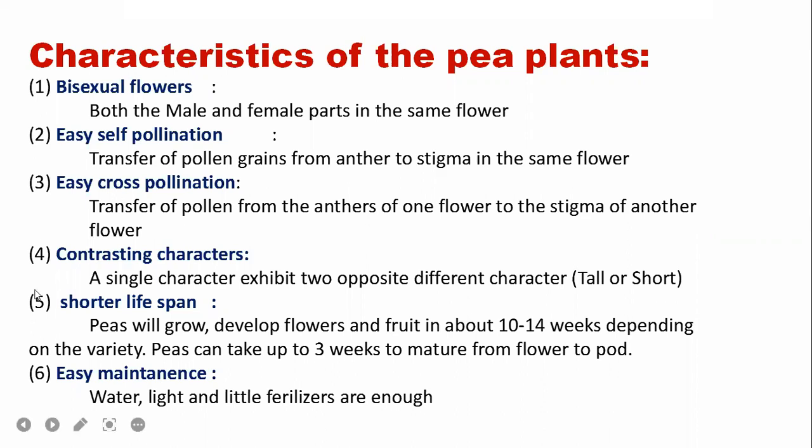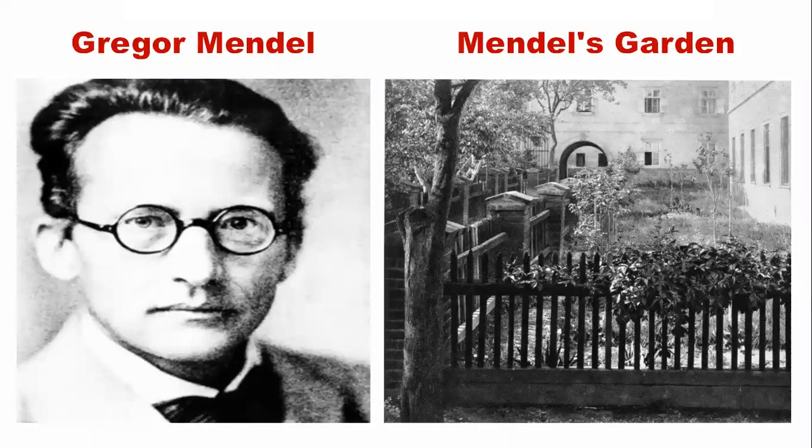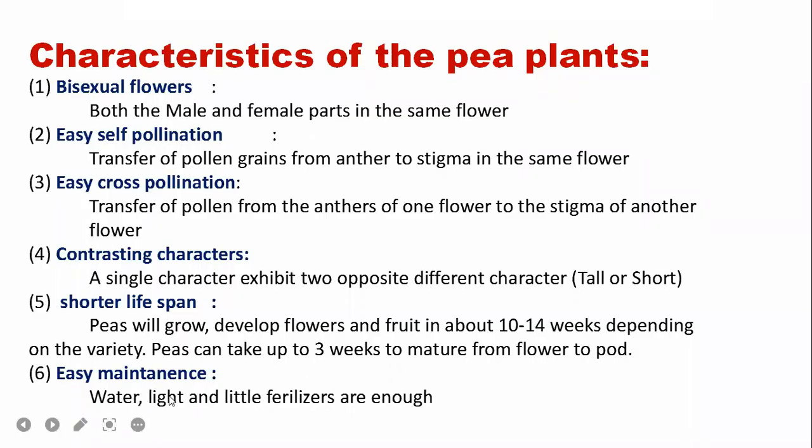And the plants were cultivated in a little garden, so little water, little light, and little fertilizer are enough for maintaining the plant. So these are all the common characteristics: it is a bisexual flower, self and cross pollination are easy, the characters are visible and contrasting, you can see all the developmental stages in a few weeks, and it can be easily maintained. Hence Mendel selected this plant and succeeded in his experiments.